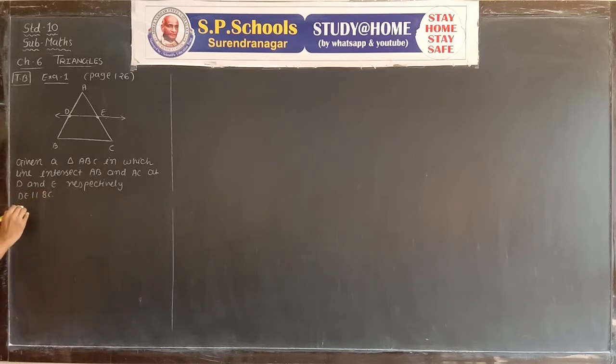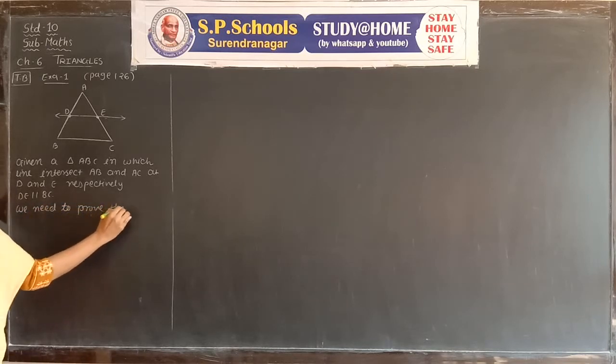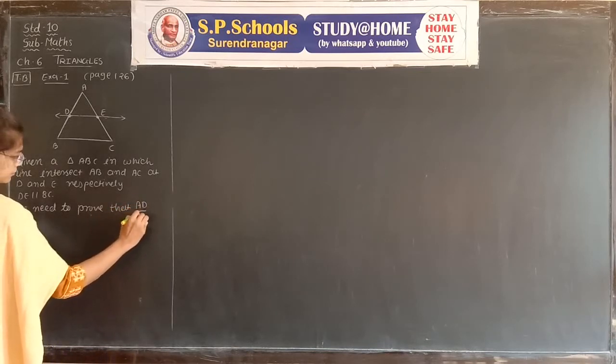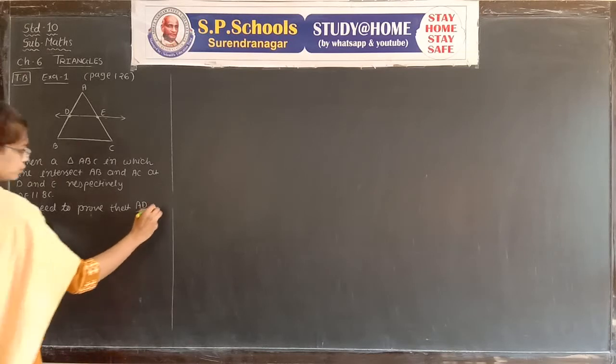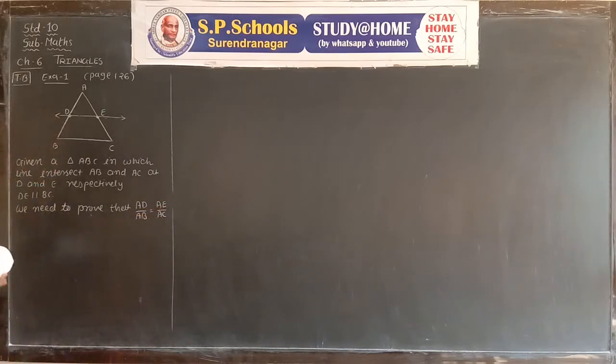We need to prove that AD upon AB is equal to AE upon AC.